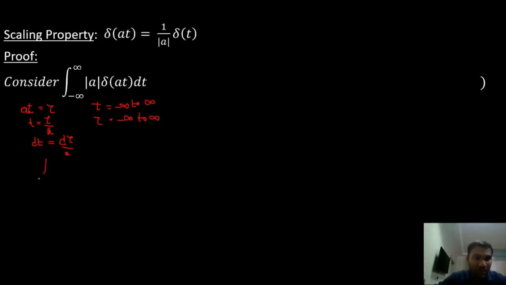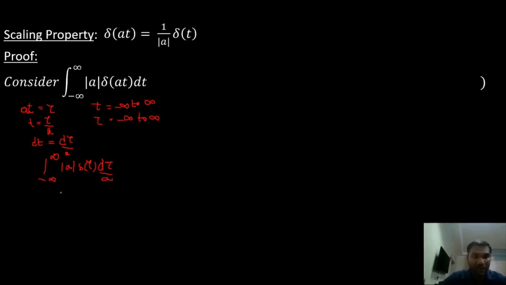It becomes the integral from minus infinity to infinity of mod a into del of, in place of at, I substitute tau, and in place of dt, I substitute d tau by a.